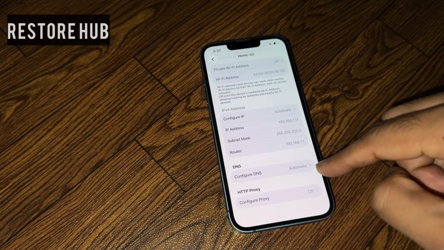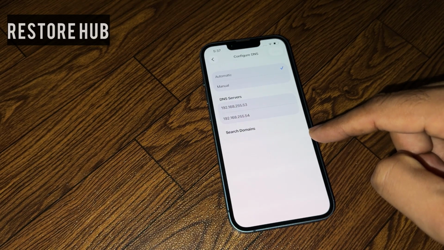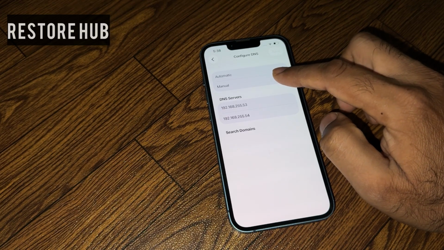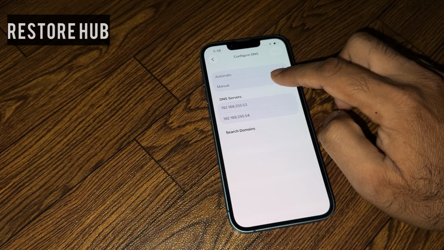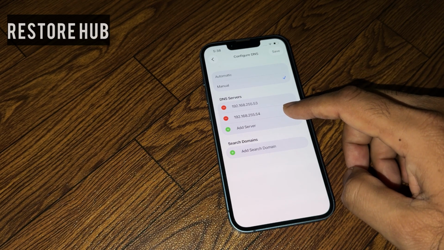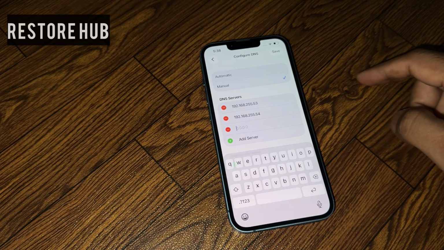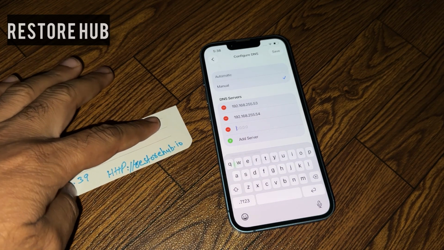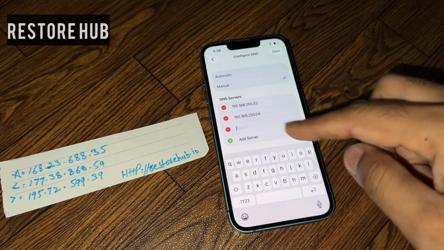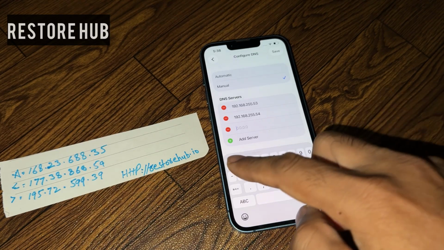Okay, you can see DNS showing here. Simply select it and select manual. Right now you can see automatic and manual showing here. Select manual. Okay, now in that section you need to add a server. After adding the server you need to simply dial this first one. You can see the first one showing here. Simply add that code.